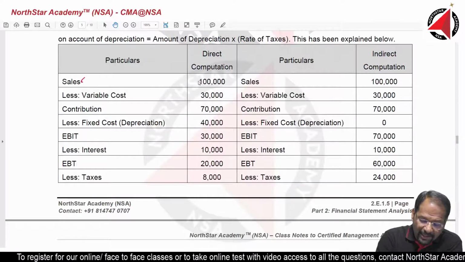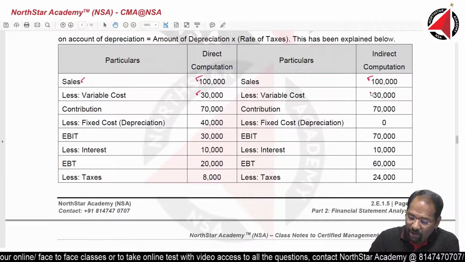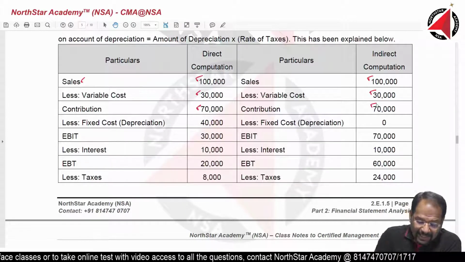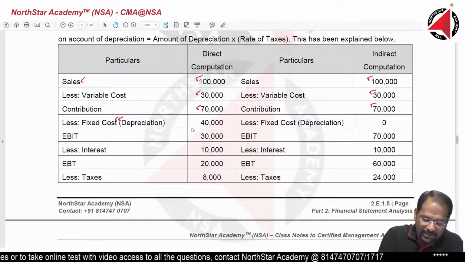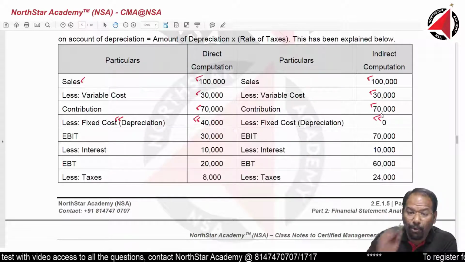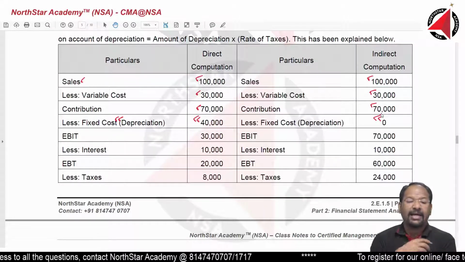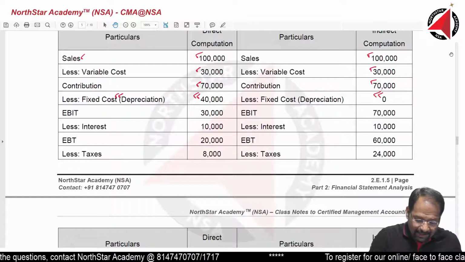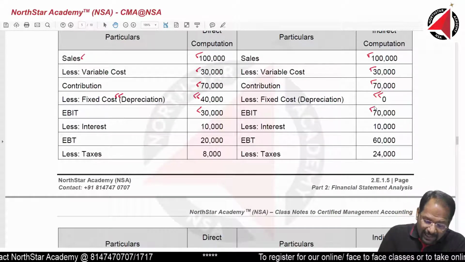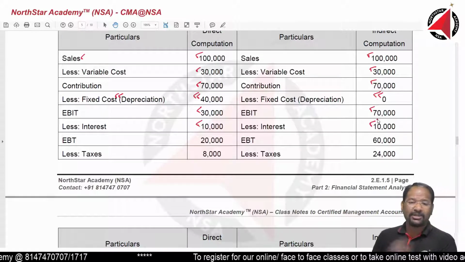Sales, 100,000, everything is the same. Here, variable cost is the same, contribution is the same, and then we have fixed cost. And what is this fixed cost? Depreciation. Here there is no depreciation. Suppose there is no depreciation at all. Then my earnings before interest and taxes here and here are different. And the interest portion is definitely going to be the same because it is on the borrowed funds.